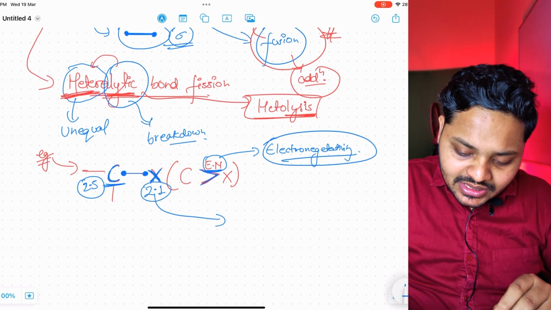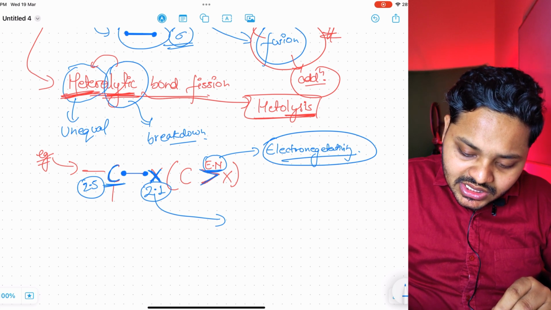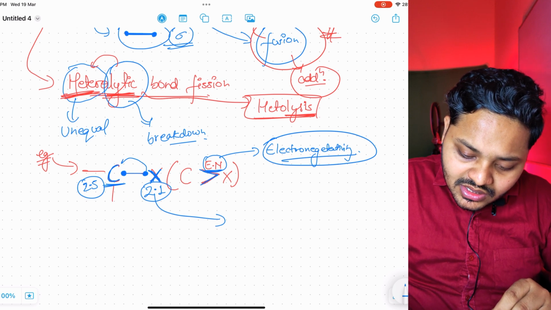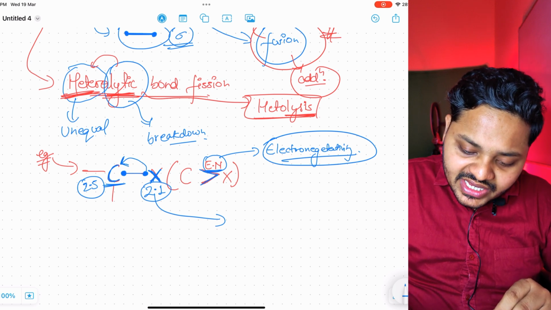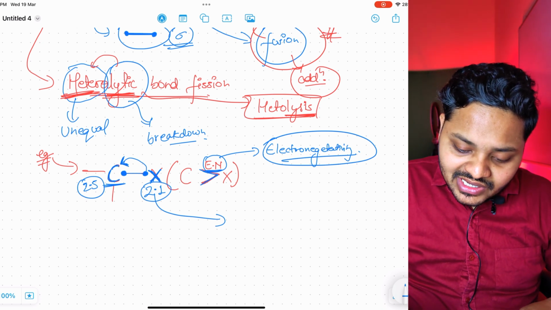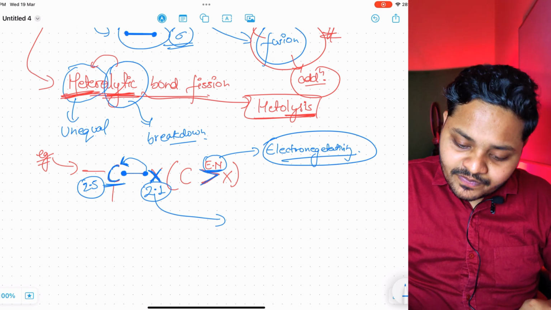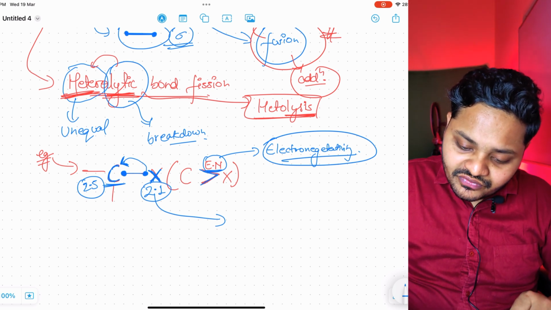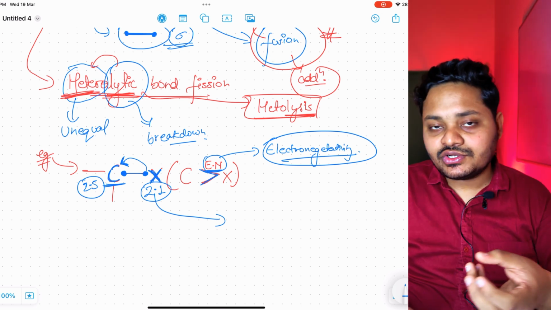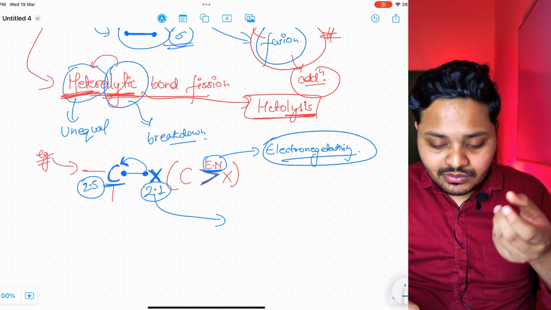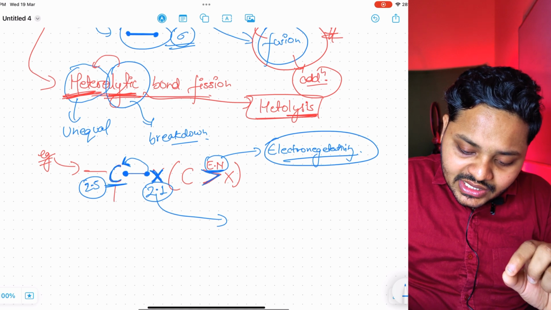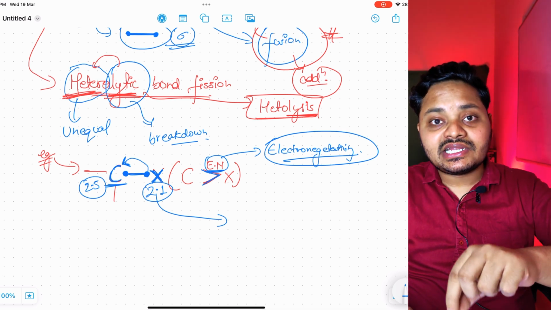Carbon will take the electrons of X. Carbon has its own electron initially, and it has taken the electrons of the hypothetical element X. Then there will be a transfer of both electrons. It means there will be a transfer of the bond, because initially we said two electrons combine to form a single bond. It means there will be a complete transfer of the single bond.